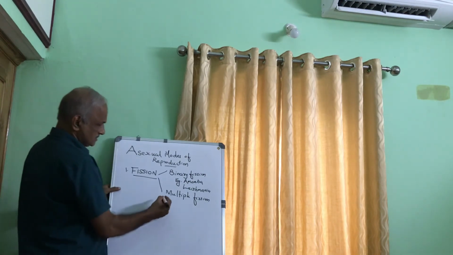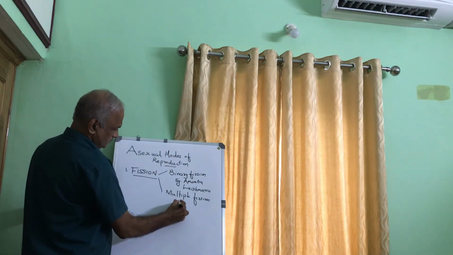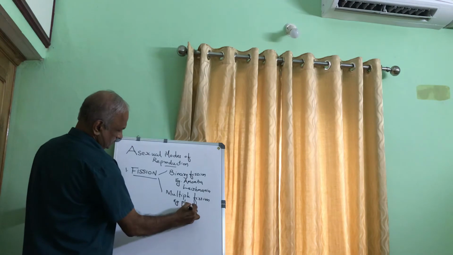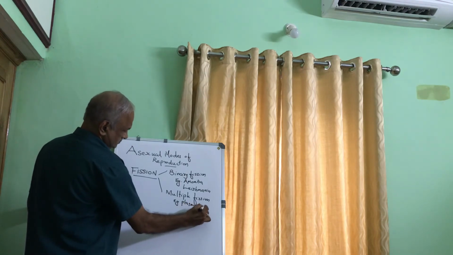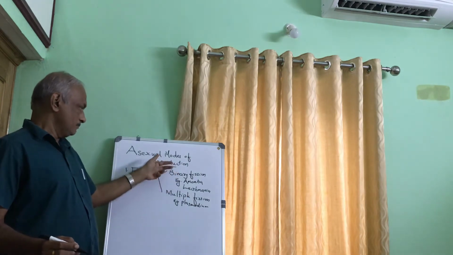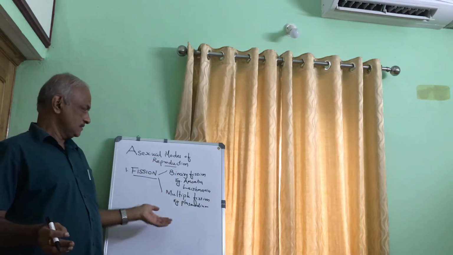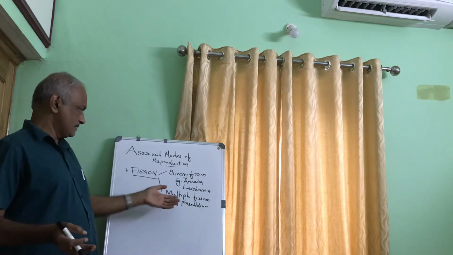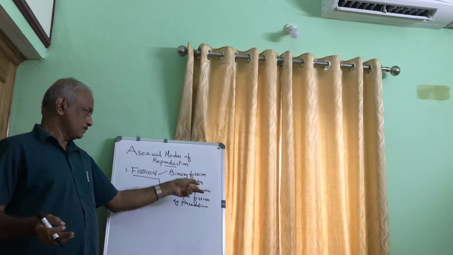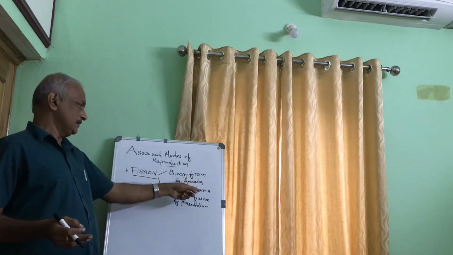Clear? So this multiple fission is observed in Plasmodium. Now you understand the difference between binary and multiple. Binary means into two only, multiple means into many. Examples you have to remember, and also the difference in binary fission of amoeba and Leishmania.